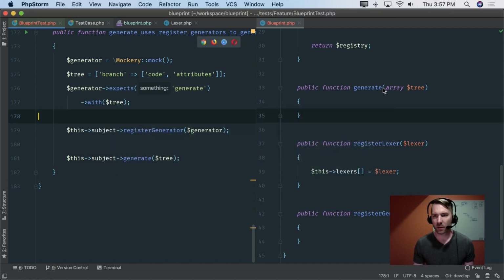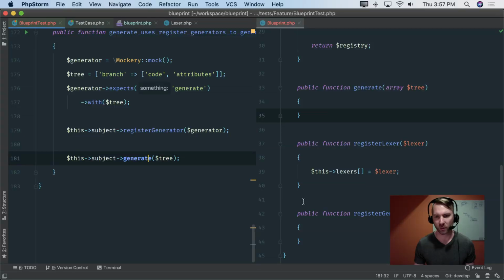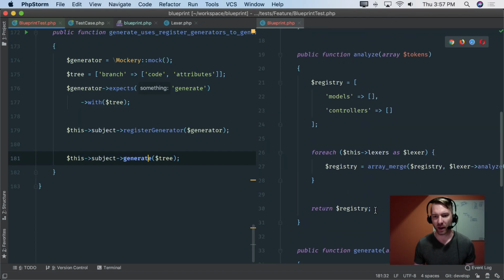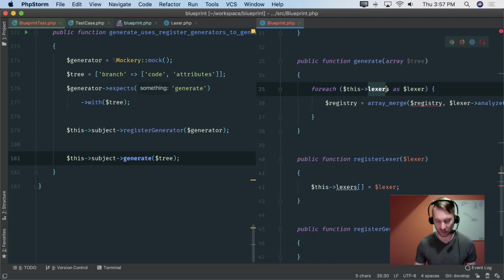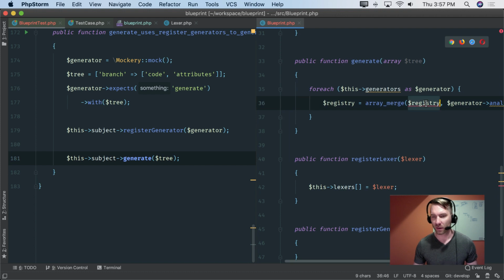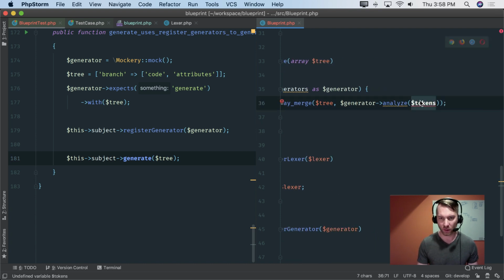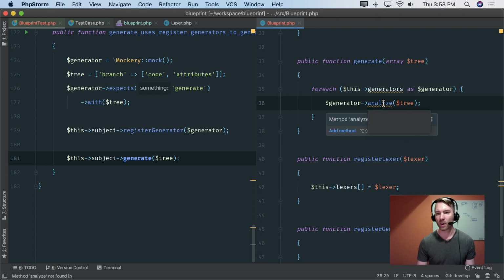Okay, final thing here. Let's generate this. So we should make this run. This is considered a failure. It never called generate the way we wanted it to. So let's just copy pasta our code from before. And we're going to change all these instances of lex to lexer to generator. All right, so all the registered generators, it's going to get the tree, and it's going to do the tree. And this actually doesn't merge anything, to be honest. It really just calls all of them. So there's probably a cooler map way we could do that, or walk way we could do all that. But we'll leave this alone for now.